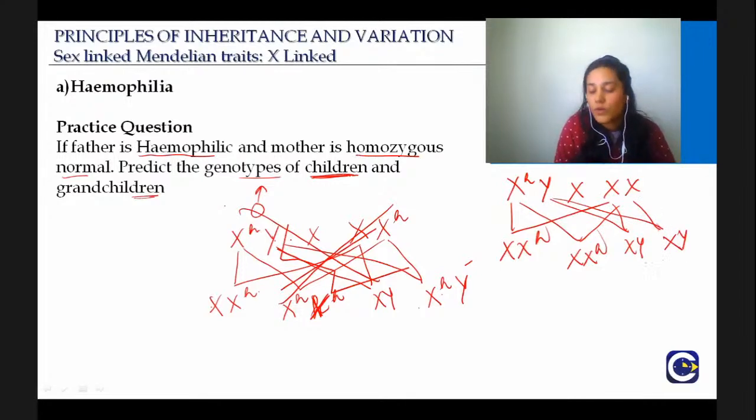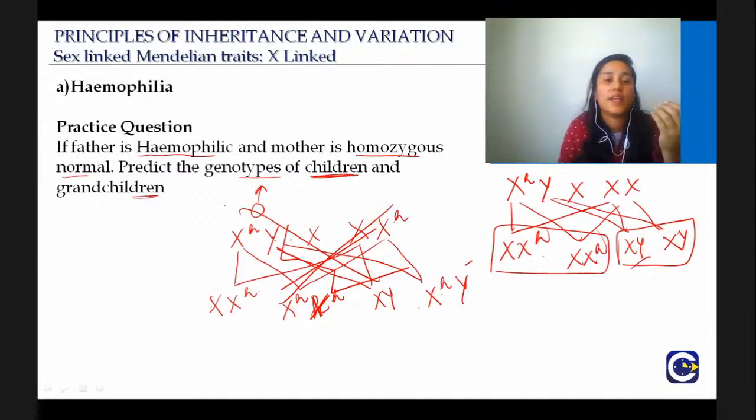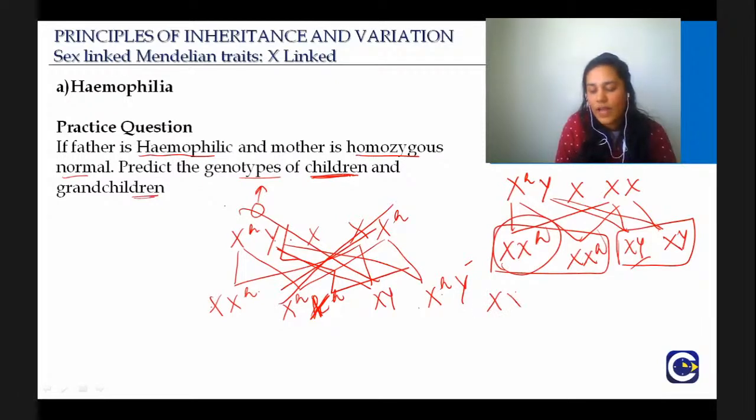Good. So now what do you get? You get the normal son and you get carrier females. Now what is the next question? Now you have to predict the genotype of the grandchildren. Whenever you get such kinds of questions, what is the next step? You have to take the carrier female here and then cross it with a normal male.